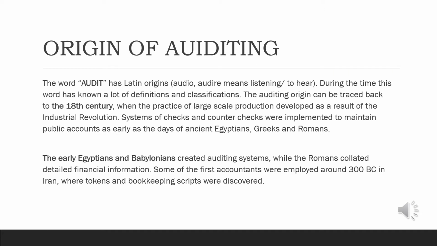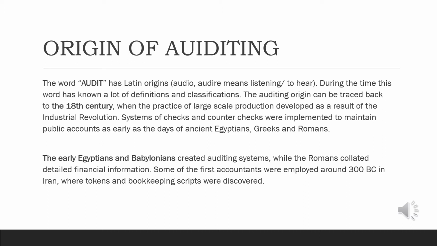Origin of auditing. The word audit has Latin origins. Audire, audere, means listening to hear. Over time, this word has known a lot of definitions and classifications. The auditing origin can be traced back to the 18th century, when the practice of large-scale production developed as a result of the Industrial Revolution.